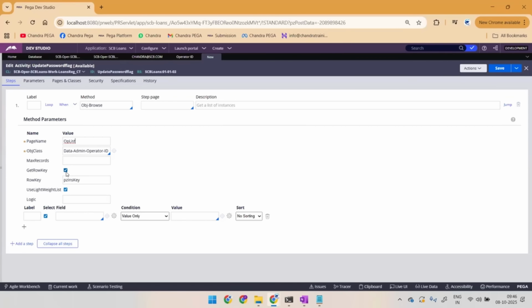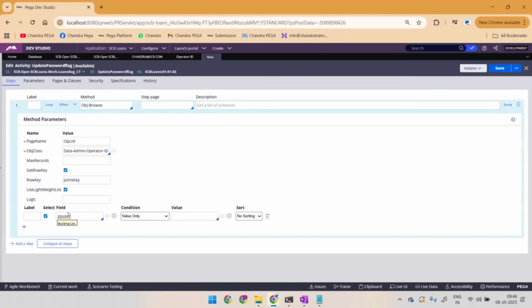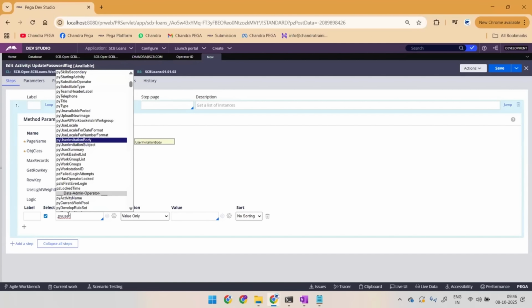Here I can see the checkbox marked by default. Okay, fine. So now what columns do I want? .pyUserIdentifier, no doubt I have to get this. Why? Because for the next requirement we have to work with OBJ-Save. OBJ-Save can insert or update the data depending upon the page name and its primary key. If the respective page is not given with the primary key, OBJ-Save will fail, you know that.